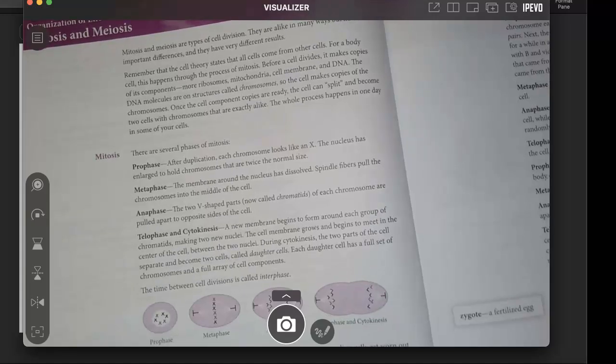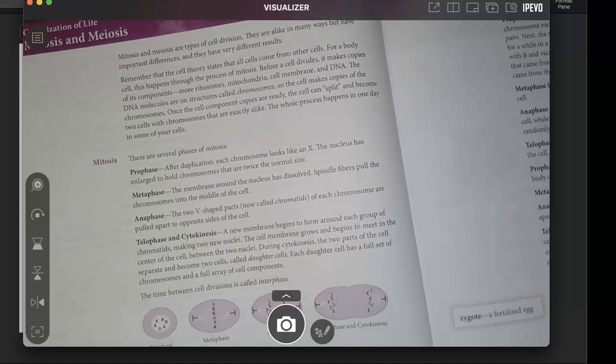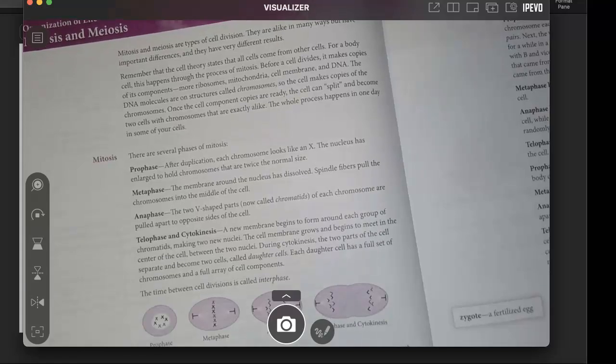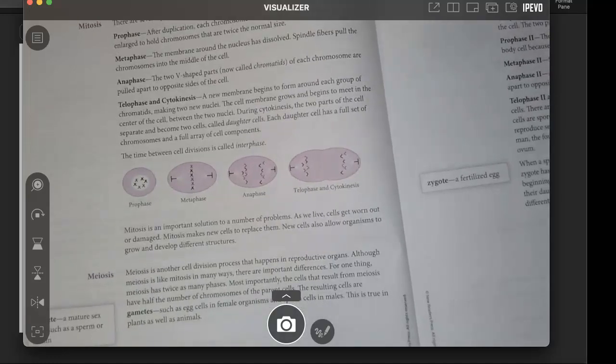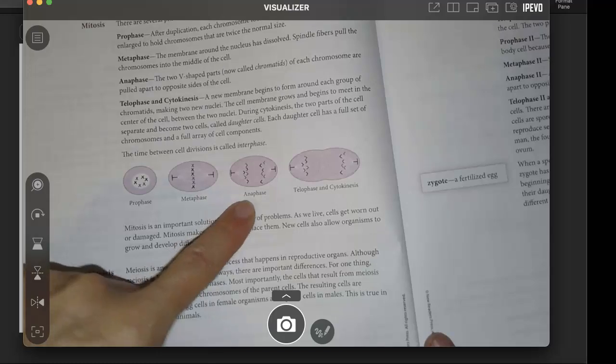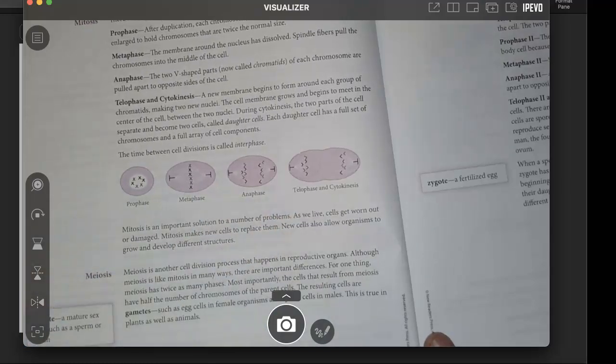cytokinesis, the new membrane begins to form around each group of chromatids, making two new nuclei. The cell membrane grows and begins to meet at the center of the cell between the two nuclei. During cytokinesis, the two parts of the cell separate and become two cells called daughter cells. Each daughter cell has a full set of chromosomes and a full array of cell components. The time between each division is called interphase. So the illustration shows each phase: prophase, metaphase, anaphase, telophase, and cytokinesis.